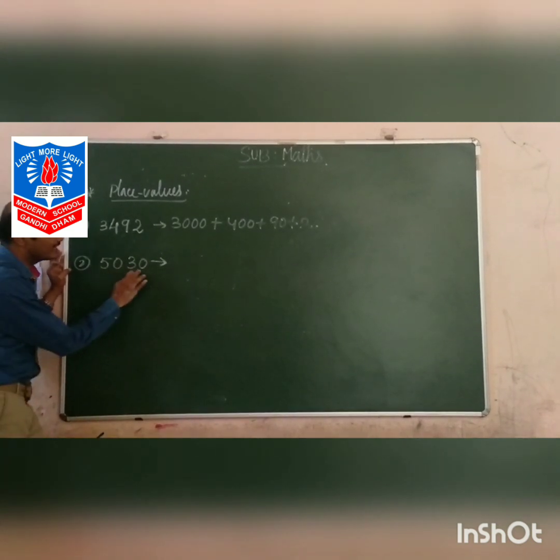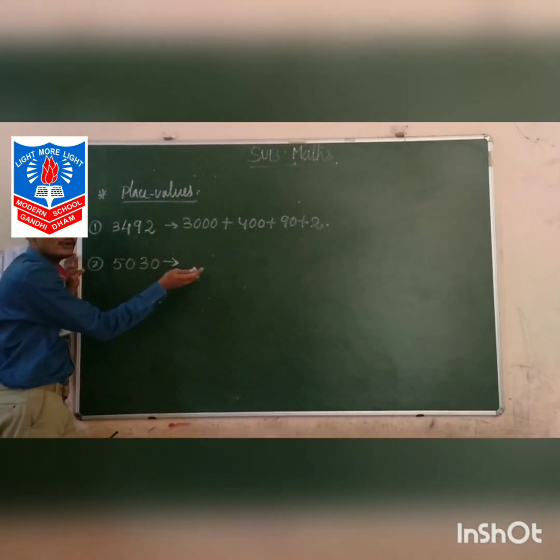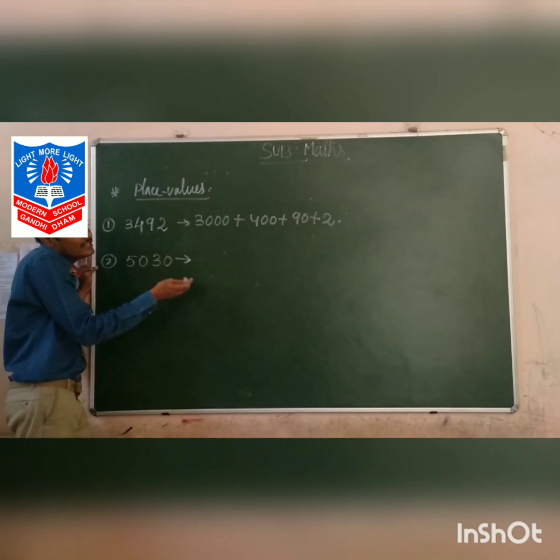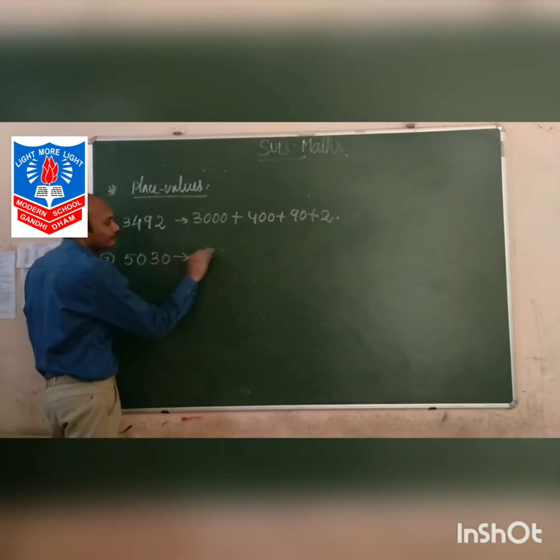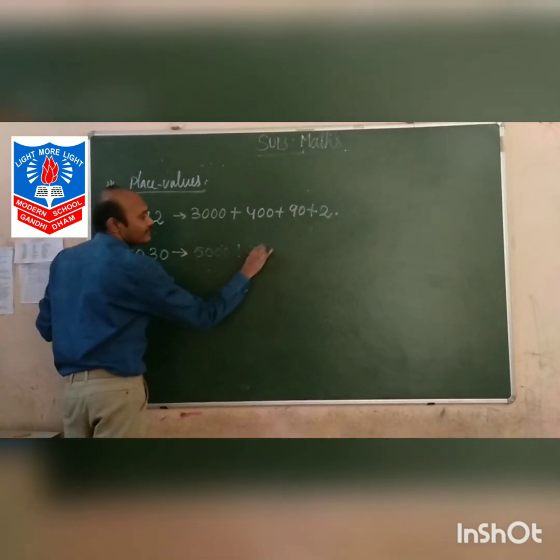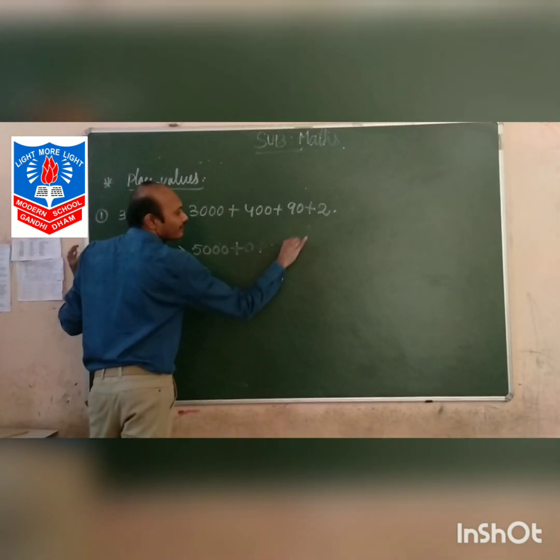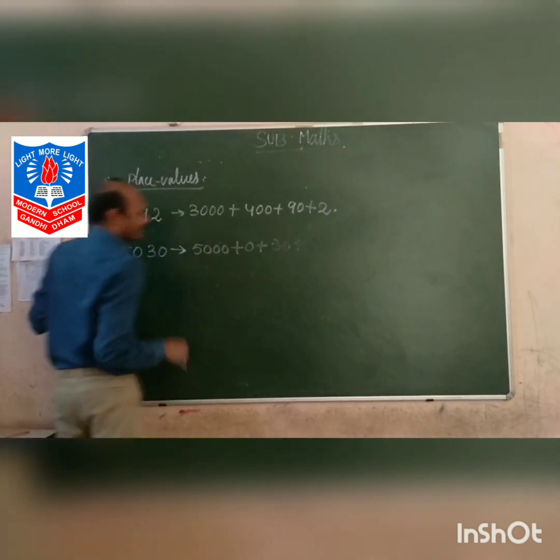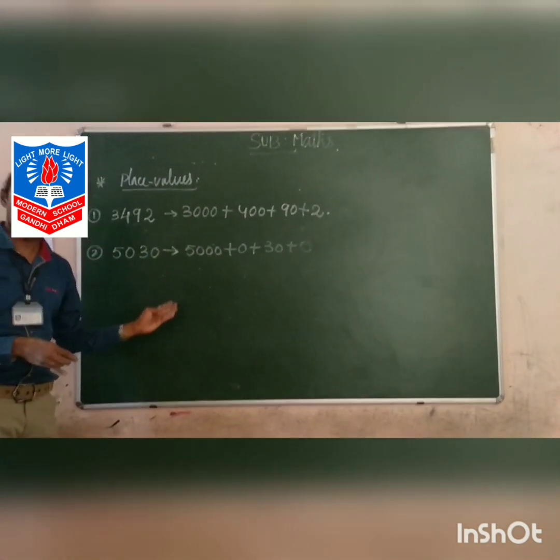See, now few places are empty. Ones place having 0, so you will write 0. Hundreds place again having 0, so at the place of hundreds you will write 0 like this: 5000. Hundreds nothing, 0. 3 tens means 30. Again 0, units place. So 5030. So this is place values.